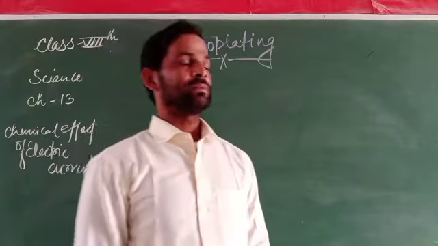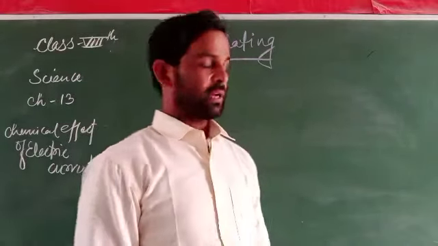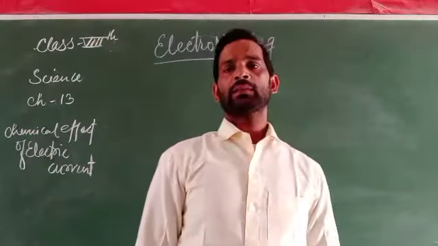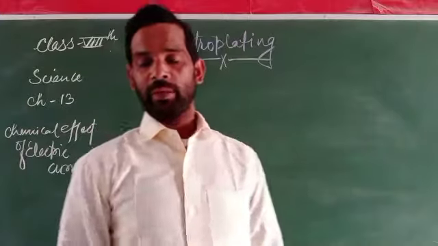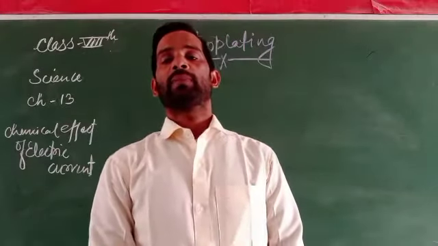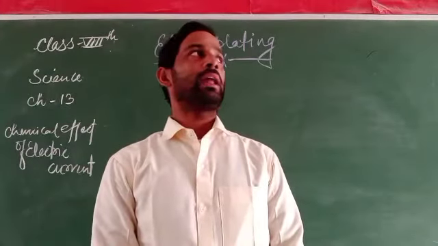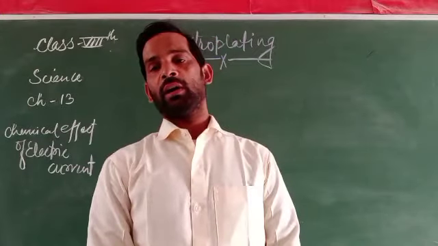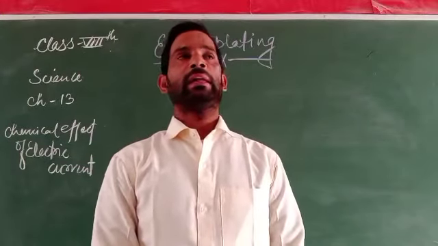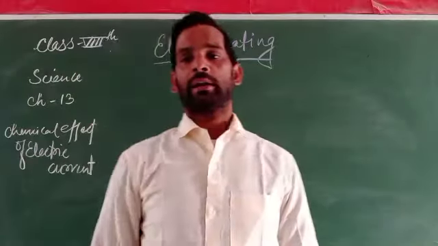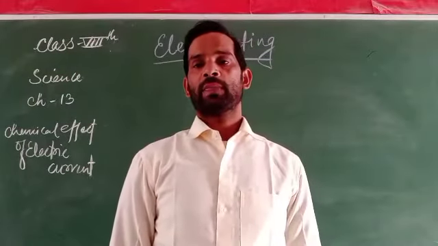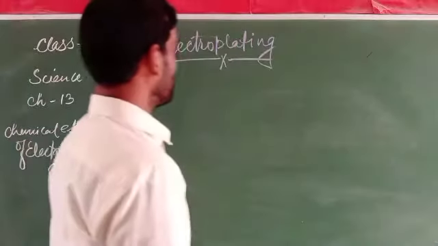How this happens, we will explain in the case of any other metal. When a metal is supplied with electric current in an electrolyte, electroplating starts from the metal to any other object. How can this happen?